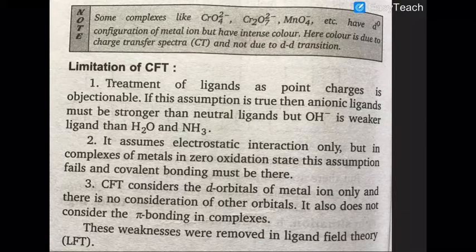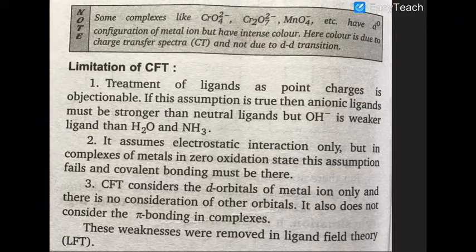So today we are going to discuss the bonding in case of metal carbonyls. But before that, let's review the previous topic which we have discussed, that is the crystal field theory, the electronic configuration, the paramagnetic behavior, and color of the complexes.